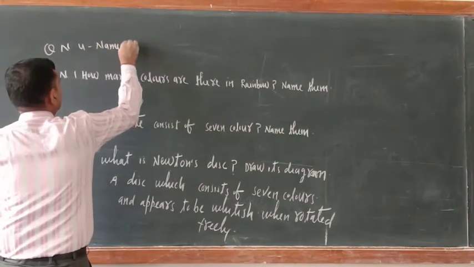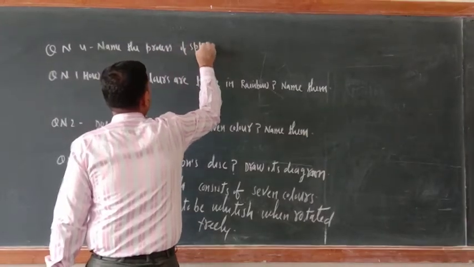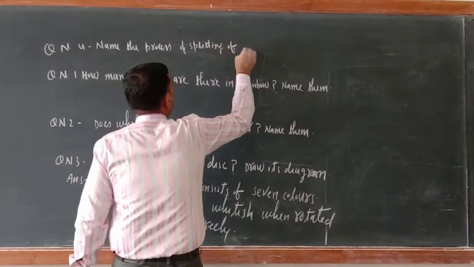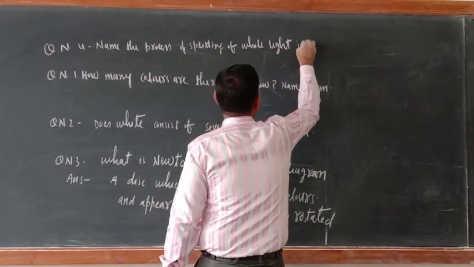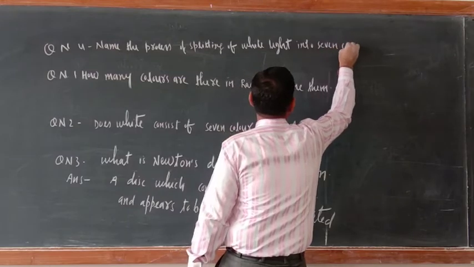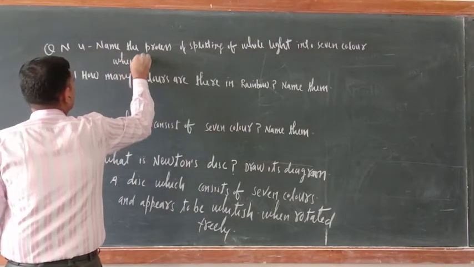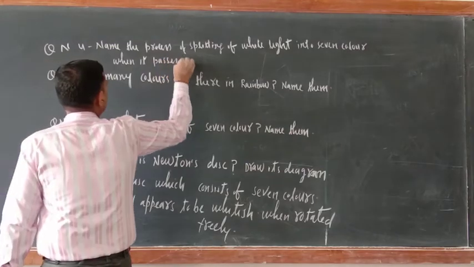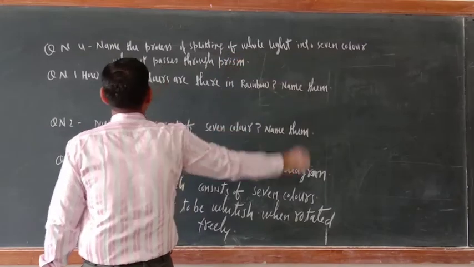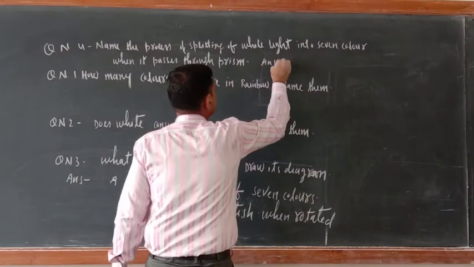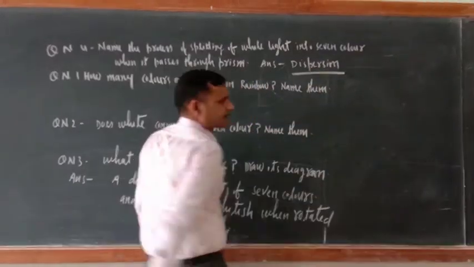Name the process of splitting of white light into 7 colors when it passes through a prism. So the answer is dispersion. What is this? Dispersion.